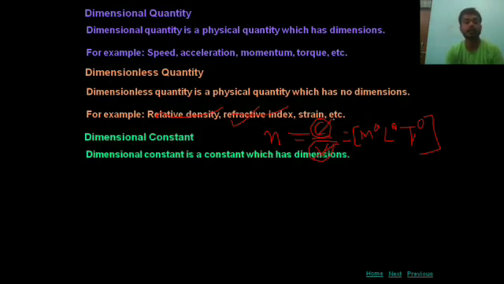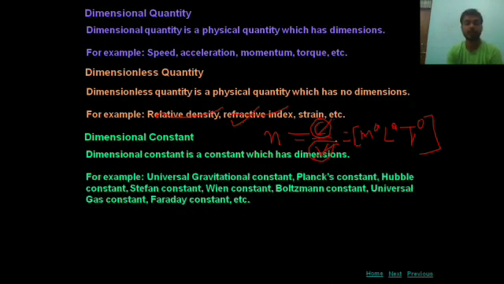Again, a dimensional constant is a constant which has dimension. For example, the universal gravitational constant. You all know very well, you have studied in class 9th, capital G, universal gravitational constant. Planck constant, you will study in chemistry and physics also. Hubble constant, Stefan constant, Wien's constant, Boltzmann constant, universal gas constant, Faraday constant. All these are universally constant, but these have a dimensional formula. These have a unit.